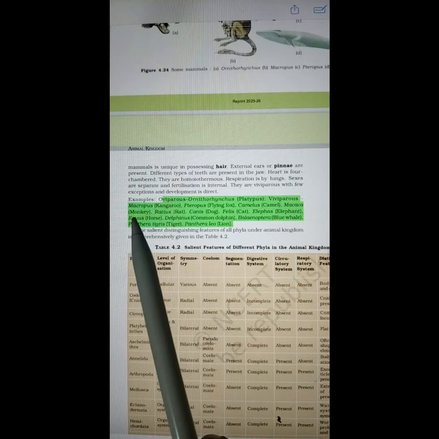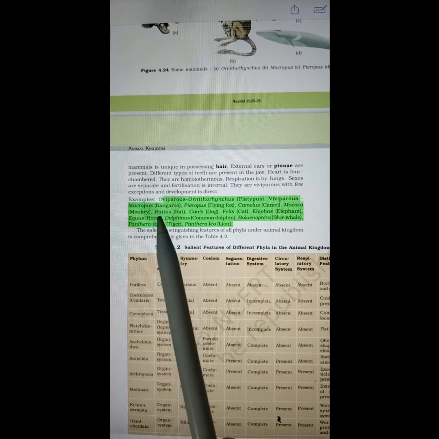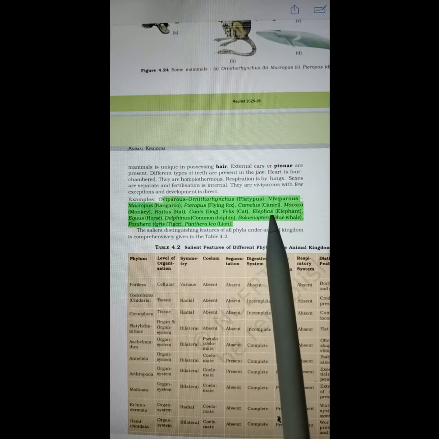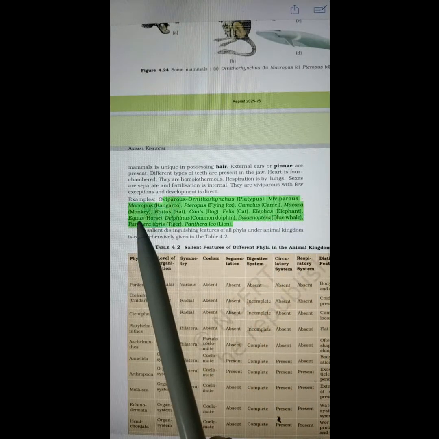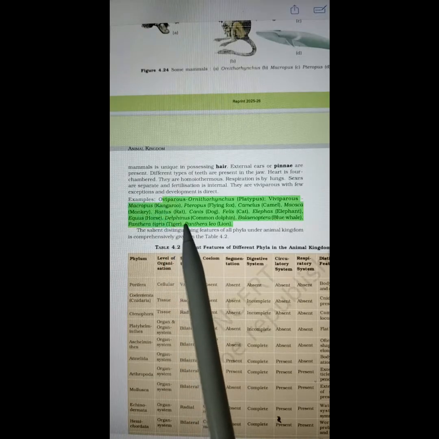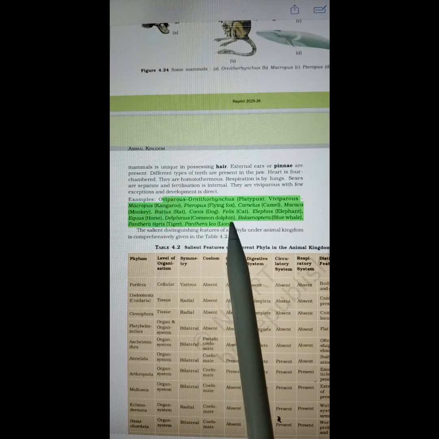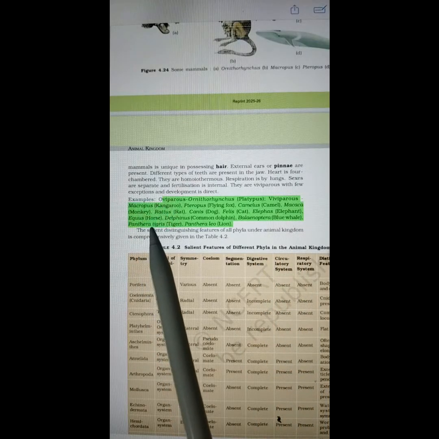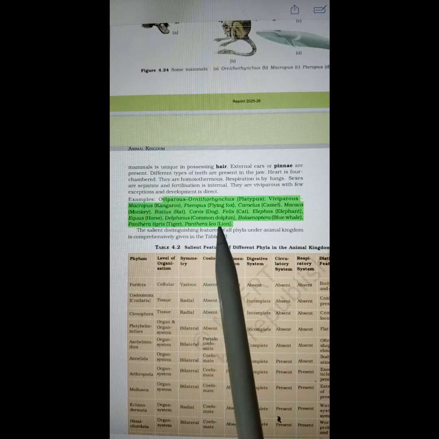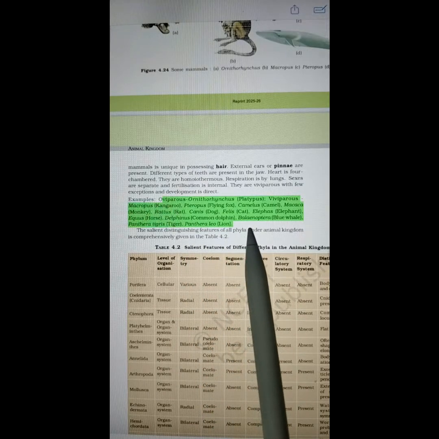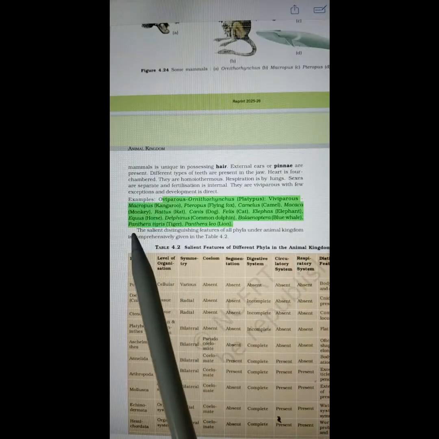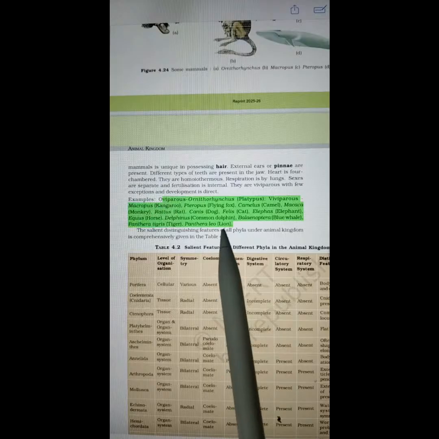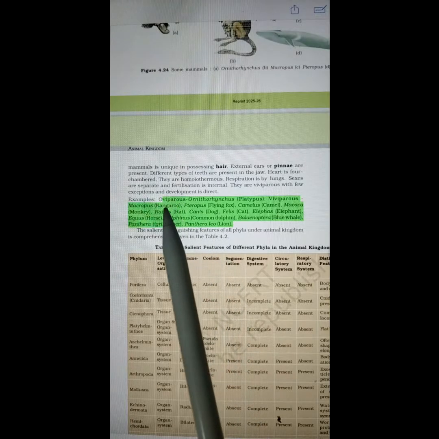So examples are Macropus, the scientific name of kangaroo; Pteropus, flying fox; Camelus, camel; Macaca, monkey; Rattus, rat; Canis, dog; Felis, cat; Elephas, elephant; Equus, horse; Delphinus, common dolphin; Balaenoptera, blue whale; Panthera tigris, tiger; Panthera leo, lion. Once I will be reading only the scientific names.